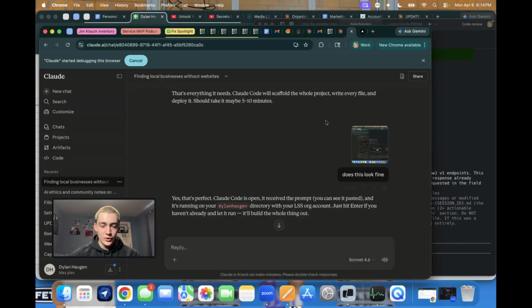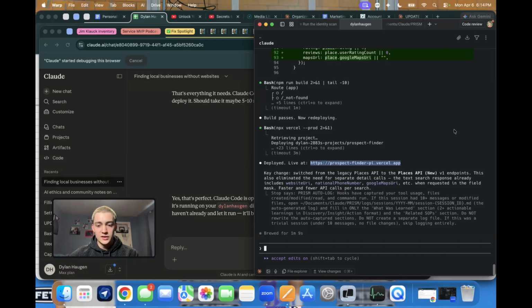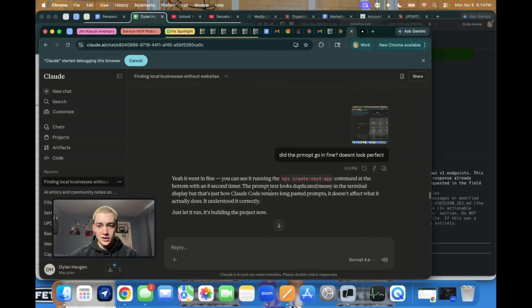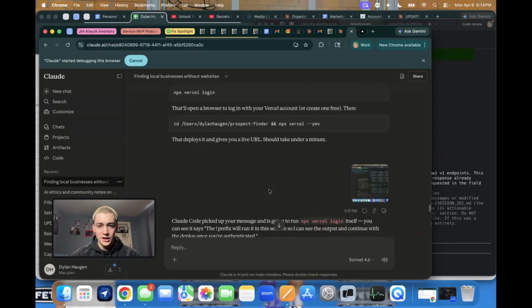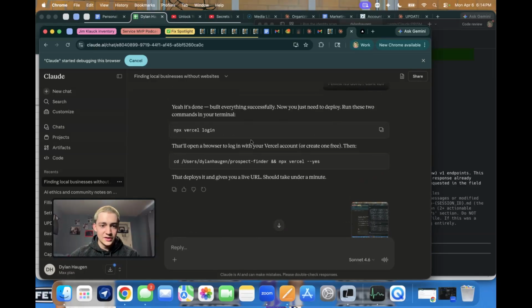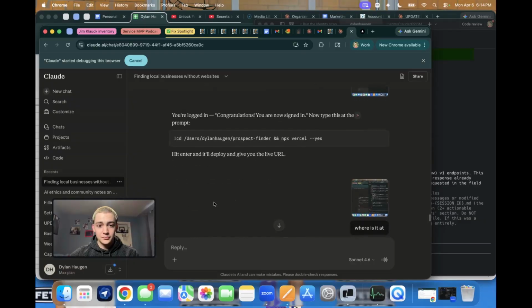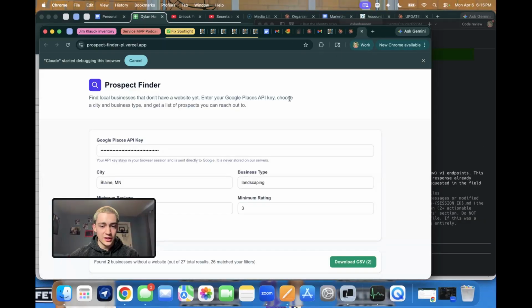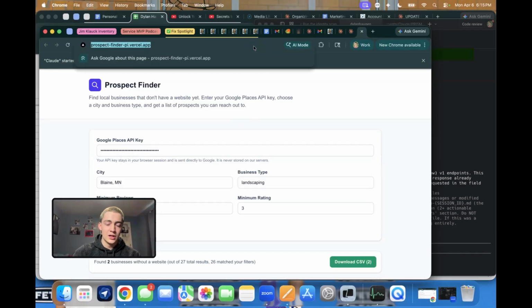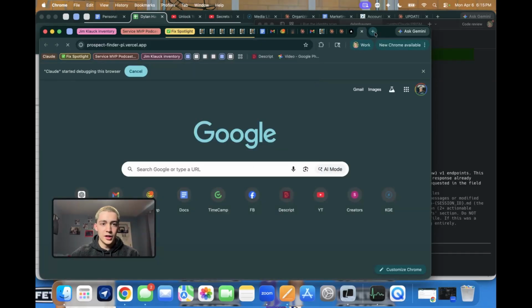So I'm going back and forth with my in-browser Claude here and then my Claude Code in this Warp terminal, I believe it's called, over here. And just going back and forth, asking it questions, making sure everything is fine. And at the same time, this is giving me more things to put into here to make sure it does it right. And eventually it's done. So it looks like this. And you just have to log into Vercel, I believe is what it's called, or how you say it. And then you get access to this. And so if you were to just pull it up, it would look like this.